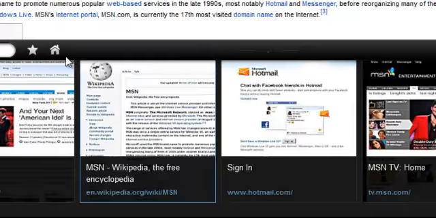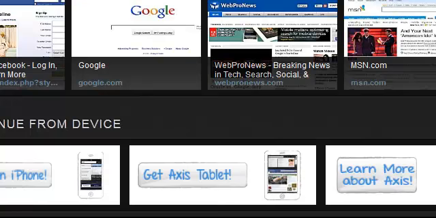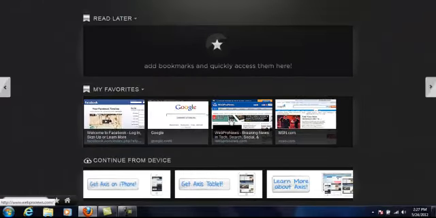Honestly, I really do. Another cool thing about this is if we go to my home screen, one thing I need to mention is that this is a cloud-based program. What do I mean by this? Well, you can go on over to your iPhone and iPad and alter your favorites. As you can see, my favorites are already populated here. But if I make alterations to my favorites on my iPhone or my iPad or my Android device when it does come out, my favorites actually change when I log in on my laptop. Again, it's a personalized search experience, which I think is super cool, and I think that's a leg up on Google.